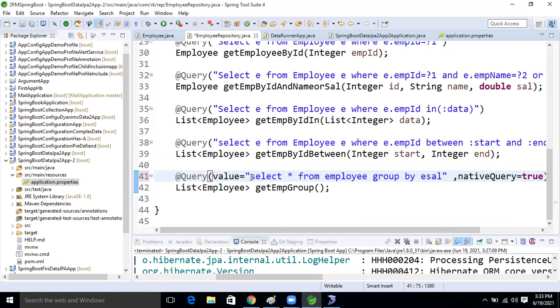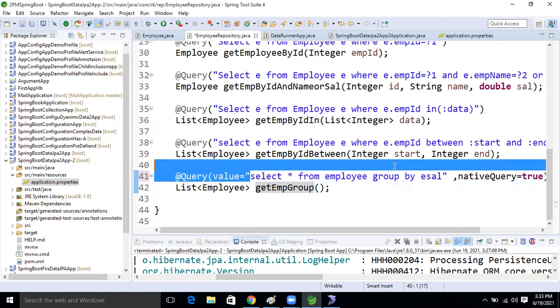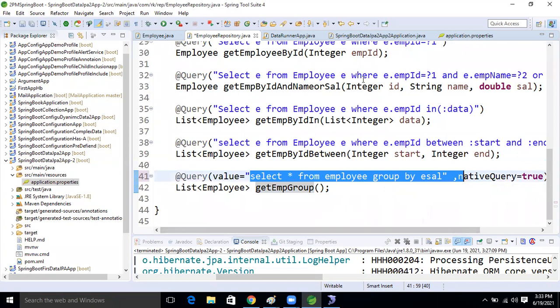But what are we writing here now, guys? This is the MySQL query, not the HQL query, right? In an HQL query, can we use the star or not, guys? We can't, because which query is this now, guys? Native query. So based on that native query, let's see the result now.